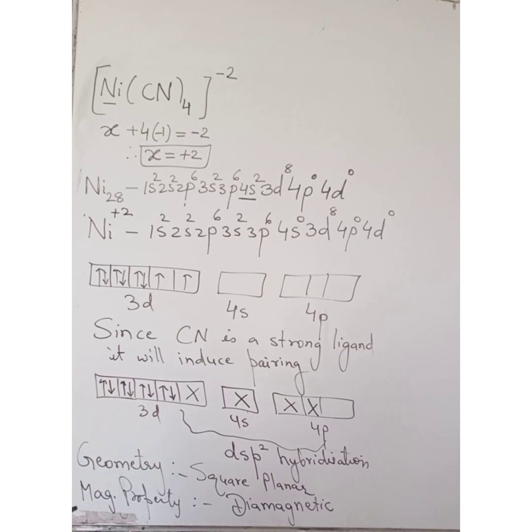So, sometimes they can ask you a question: prove that Ni(CN)4 is colorless. So, this we can prove using the magnetic property that since they are diamagnetic, excitation of electron is not taking place, resulting in a colorless compound.